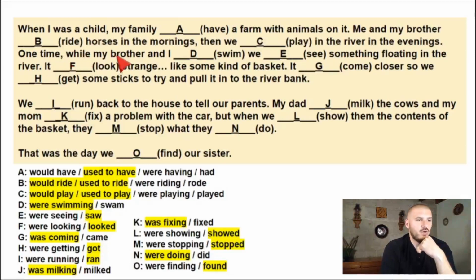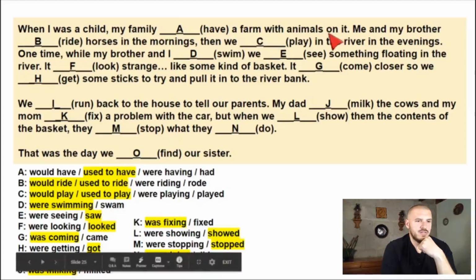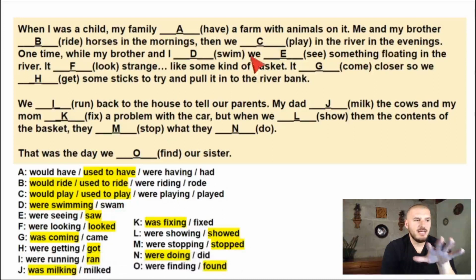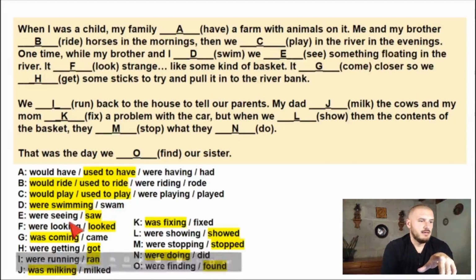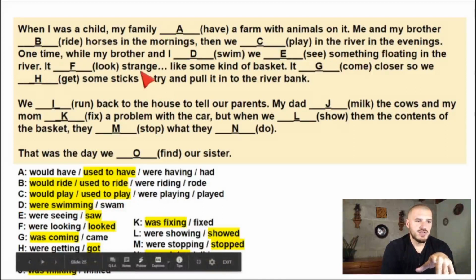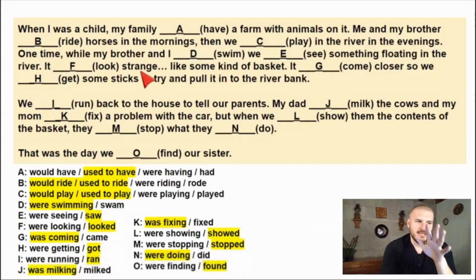One time, while my brother and I, mientras mi hermano y yo, okay, so mientras we were swimming, we saw something floating in the river. It looked strange. Parecía raro.